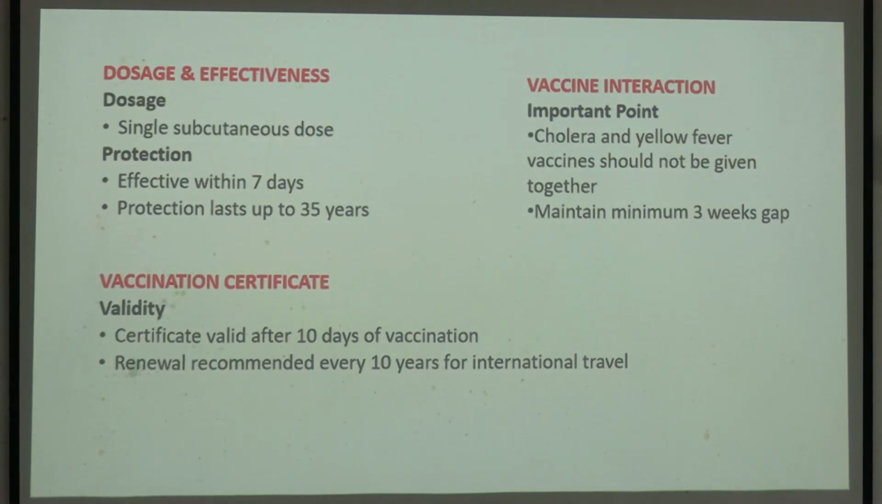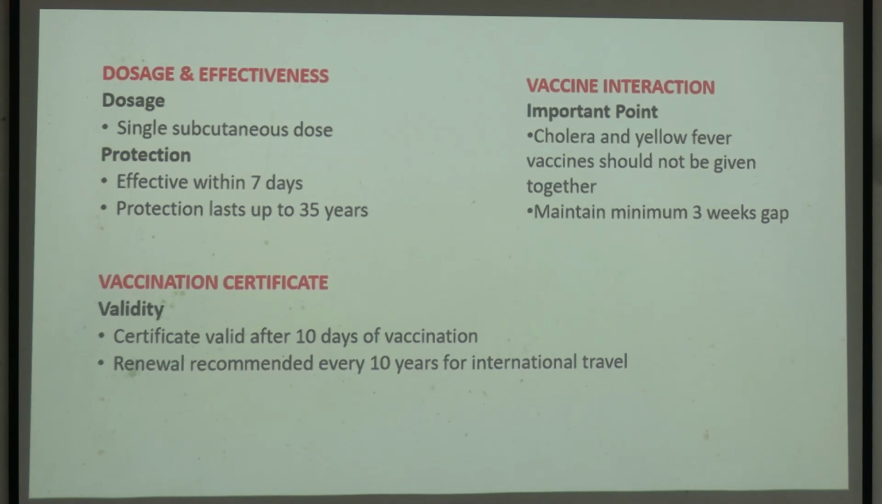আচ্ছা, dosage হচ্ছে a single subcutaneous dose which is given. It doesn't require a multiple dose and it protects the person for up to 35 years. So imagine the amount of antigenicity the vaccine has, 35 years. But you will be given a certificate which will be showing that a renewal is recommended for every 10 years for international travel. কেউ যদি প্রতি বছর কিংবা 10 বছর অন্তর অন্তর যায়, then the certificate has to be renewed.